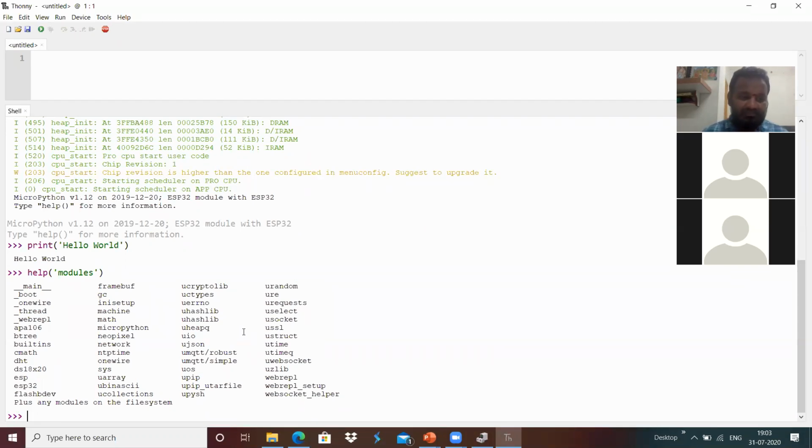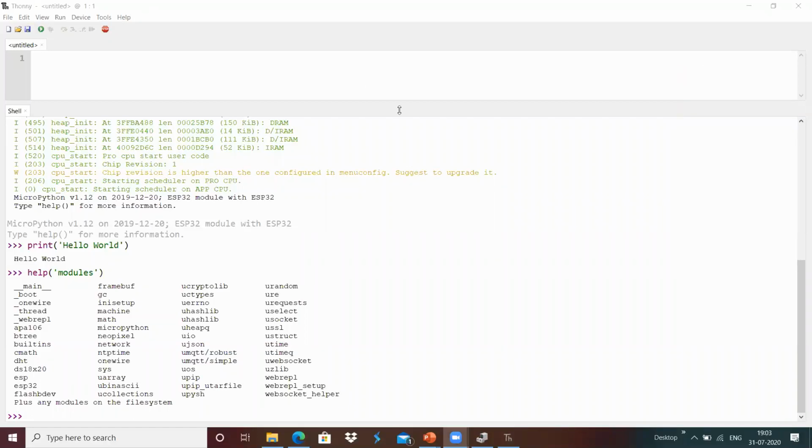We have the module called machine to access all the machine interfaces, such as the GPIO interface, I2C interface, or SPI interface.